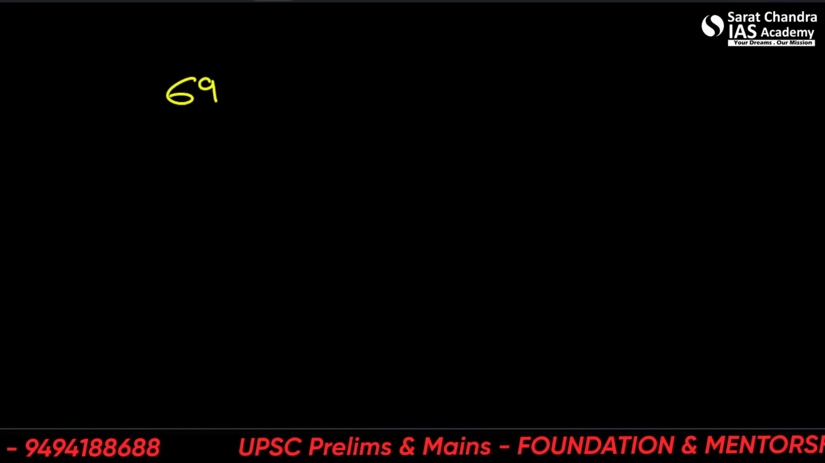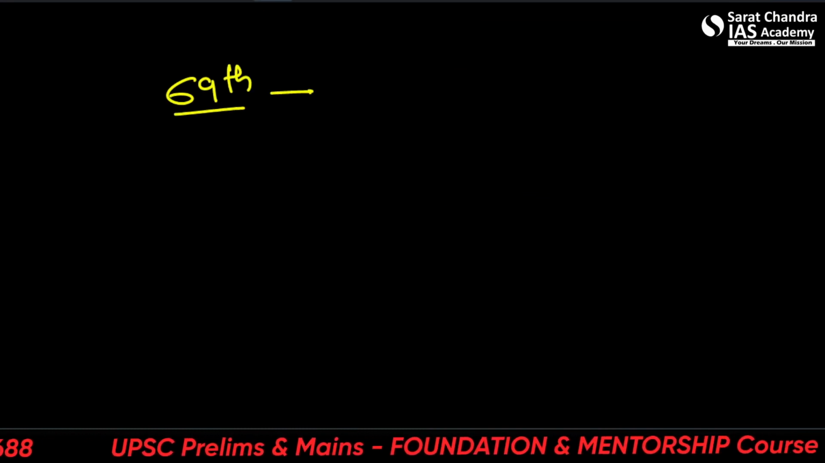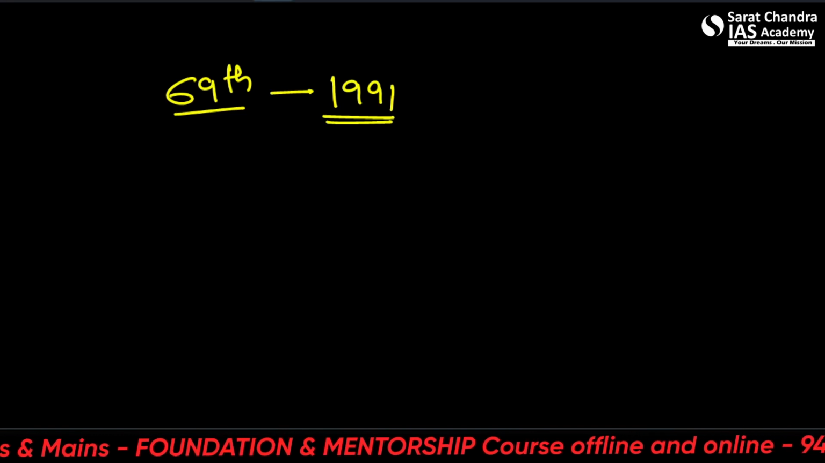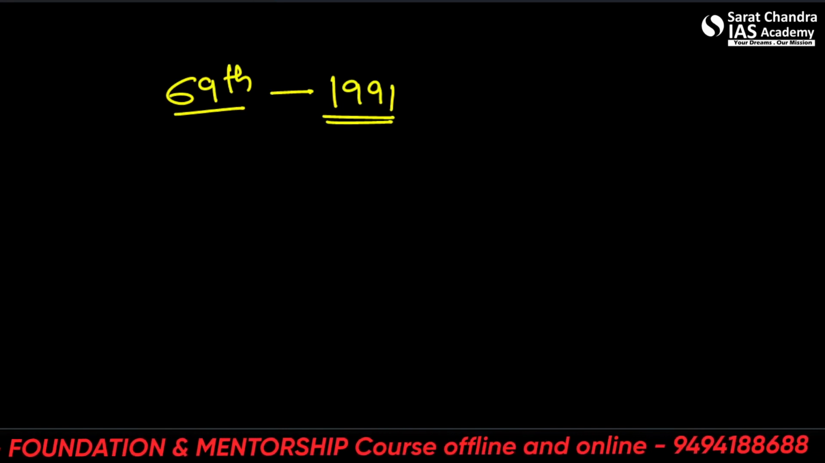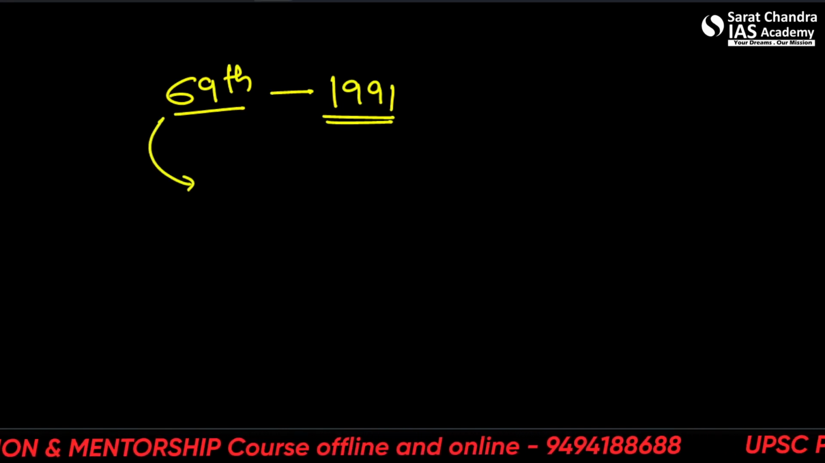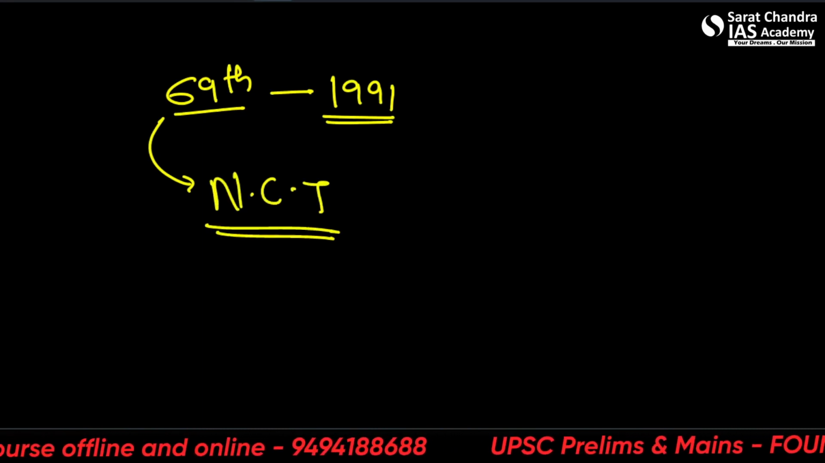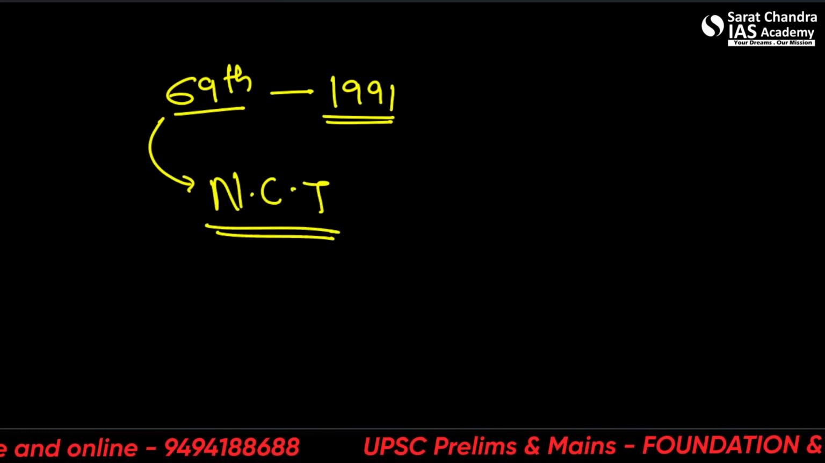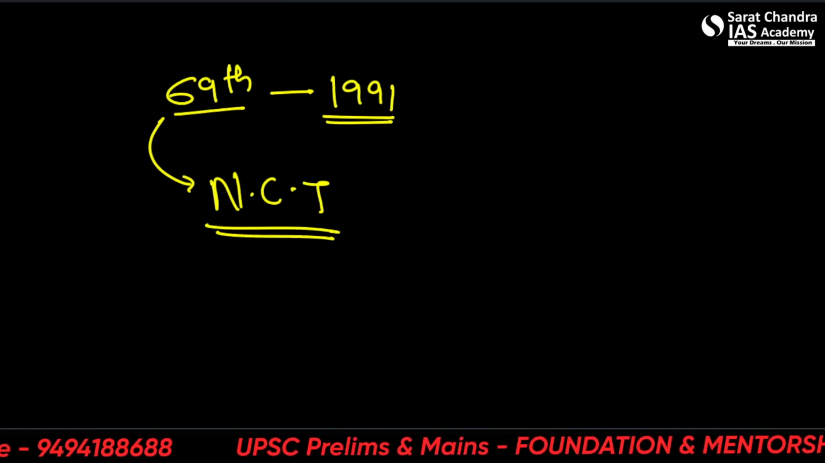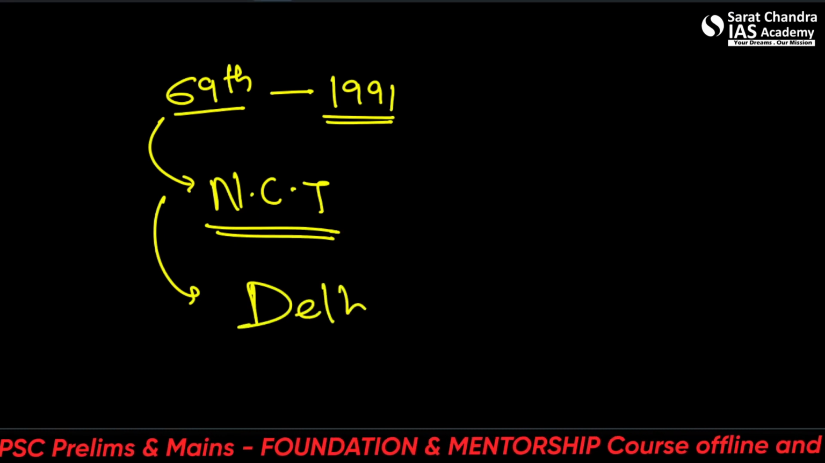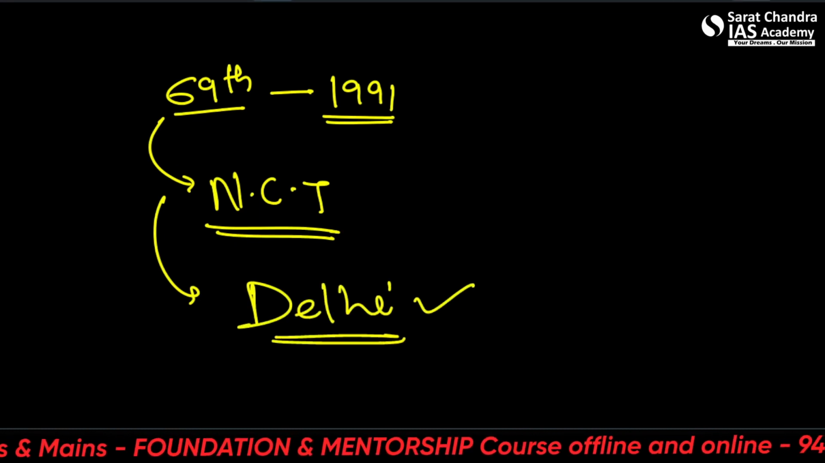So the next amendment was the 69th Amendment of 1991. And it was related to the Union Territory of Delhi. So it was designated as NCT, National Capital Territory of Delhi. It also provided for creation of a 70-member Legislative Assembly and a 7-member Council of Ministers for Delhi. So the 69th is related to Delhi basically. All right, let's move on to the next one.